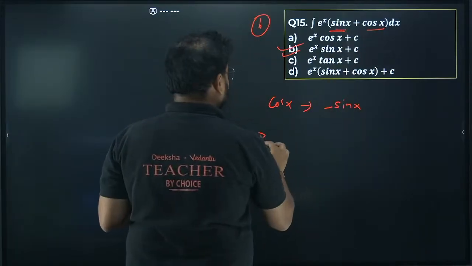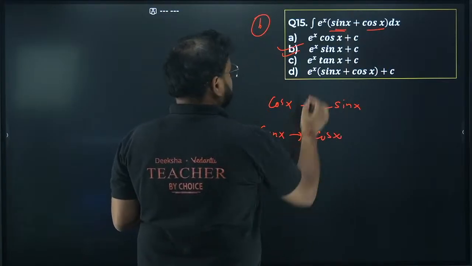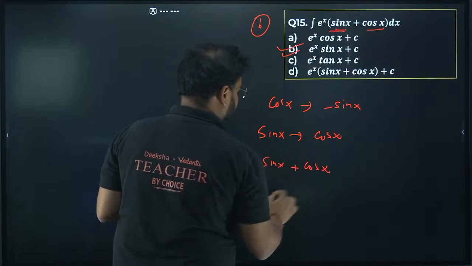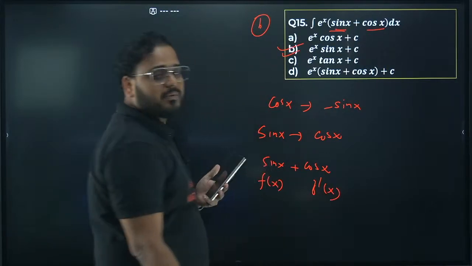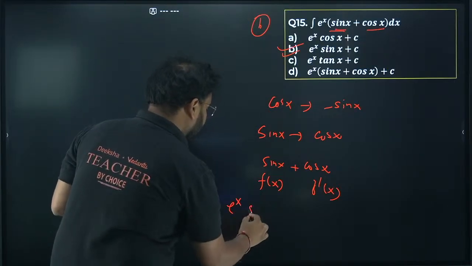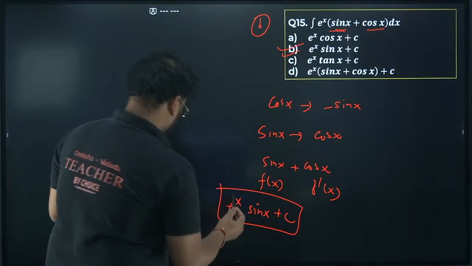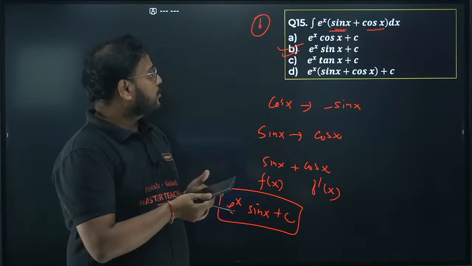But if you take the function as sin x, right, and differentiate, you'll get cos x, right? So this is the sin x plus cos x if I have. This is my function f of x and this is derivative, right? So answer will become what? e power x sin x, no? Plus c. Guys, please check. 15th. It is going to be option B, right?